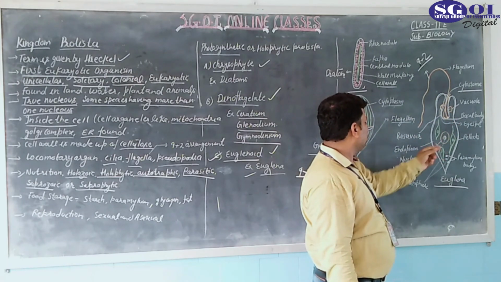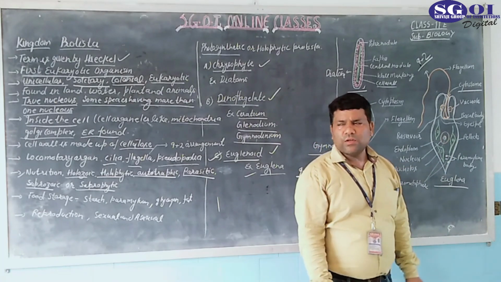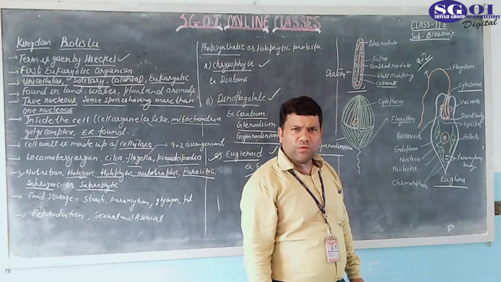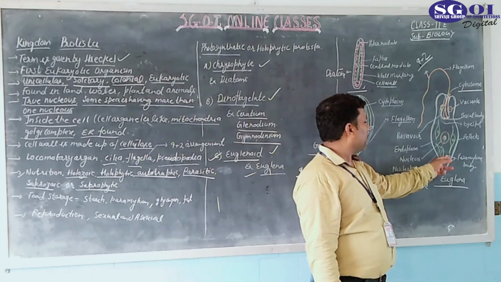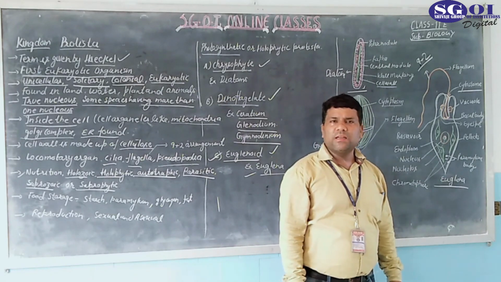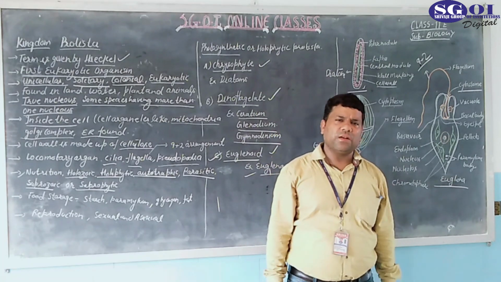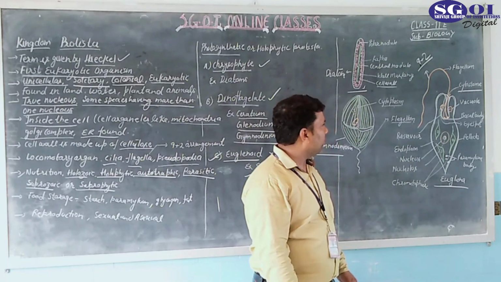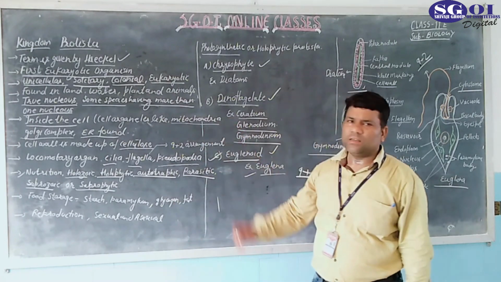Also here endoplasm is found. At the center the nucleus is found, because you know this is a true nucleus. The nucleolus is also found inside the nucleus. And these are chromatophores. Chroma means color, phora means bearing, so it means color-bearing organelle. Okay, so these are the structures of Euglena. So students, this is all for today for the kingdom protista.